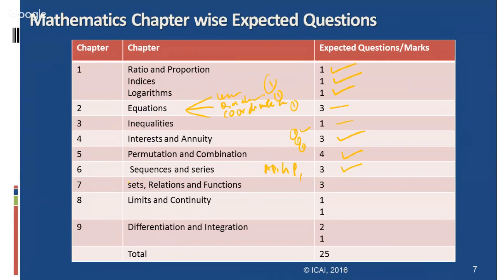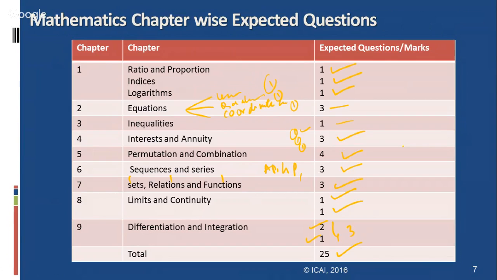And sets, relations, and functions: sets one question, relations one question, functions one question, so three questions. Limits and continuity: limit one question, continuity one question. And differentiation and integration, three questions total are the chances of coming in the examination. It could be two questions in differentiation and one in integration, or one in differentiation and two in integration. In that way, the questions are asked in the examination. So total 5 marks for the mathematics portion.